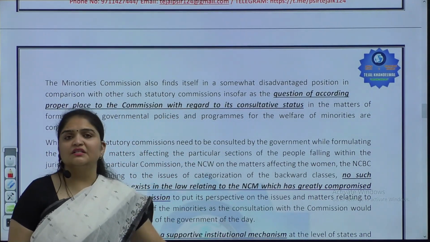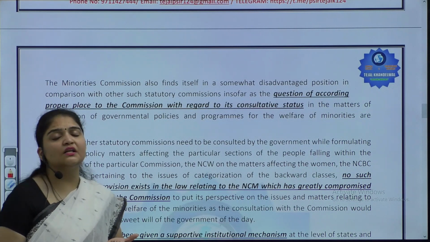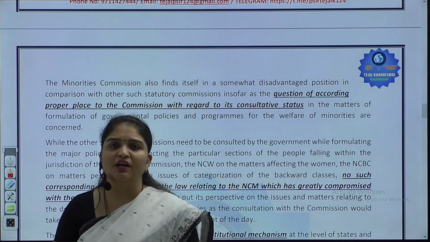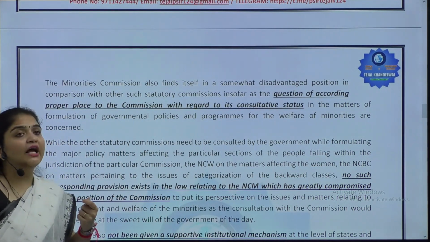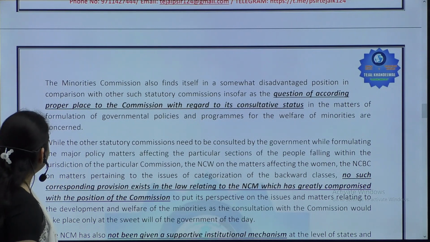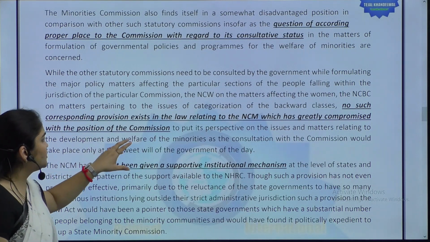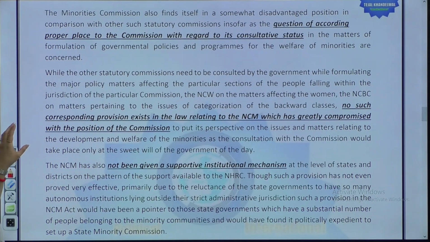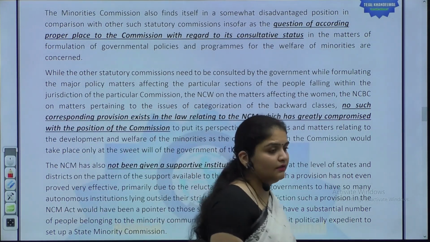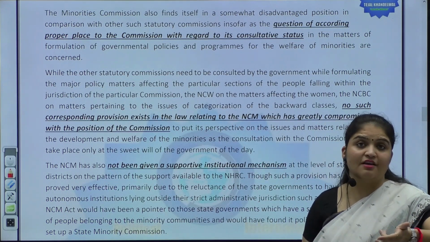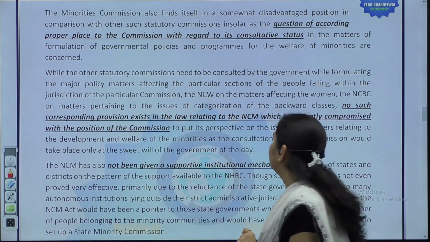Then, whether a proper place with respect to its consultative status has been given or not. Whether the commission has been consulted when government policies and programs are made, whether it has been given its due place, also remains a matter of limitation. Then there are no corresponding provisions relating to the NCM, which has greatly compromised the position of the commission. Now what is this regarding? Whether the statutory body should be consulted in the first place, to what extent, and who keeps a check on whether consultation has happened on the working of these institutions, this is also a problem.